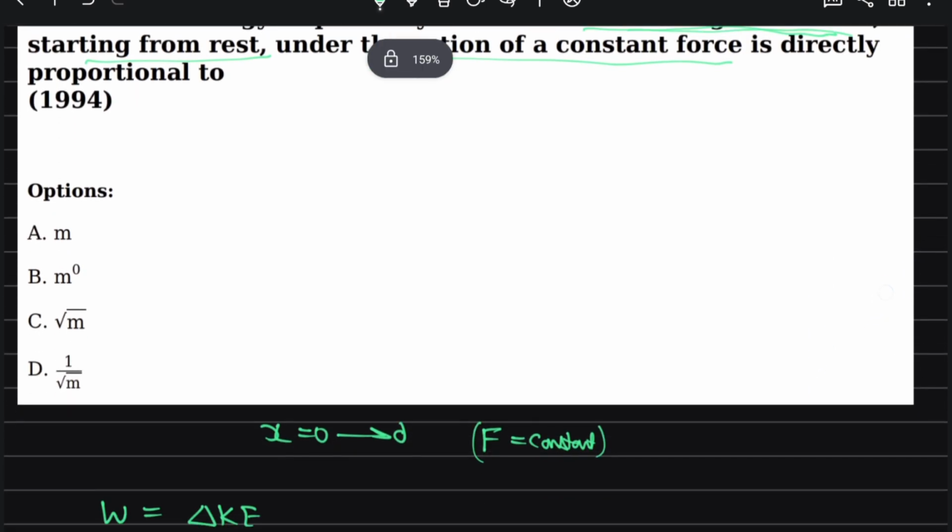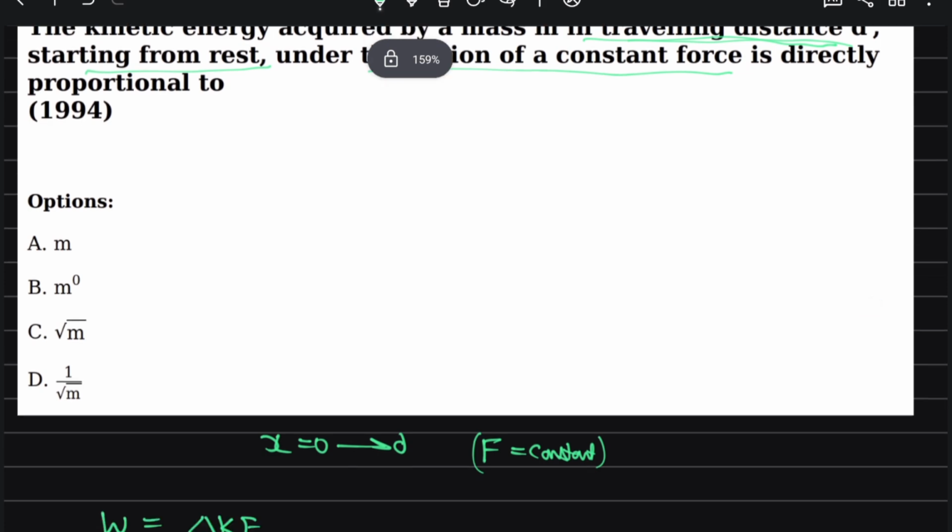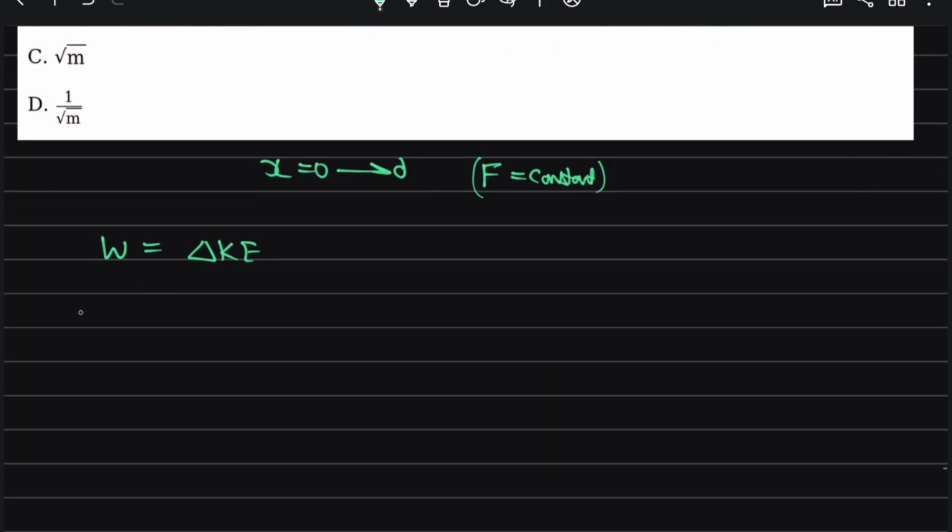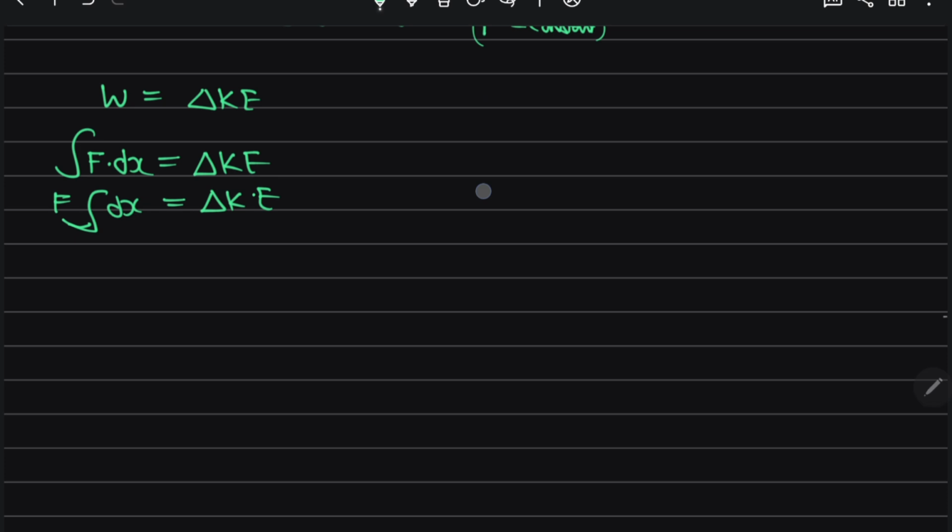In traveling a distance d starting from rest under the action of a constant force is directly proportional to... So work done is equal to force into displacement, that is equal to change in kinetic energy. Here force is constant, so it comes out of the integral, F dx from displacement 0 to d is equal to change in kinetic energy. So this comes out to Fd is equal to change in kinetic energy.